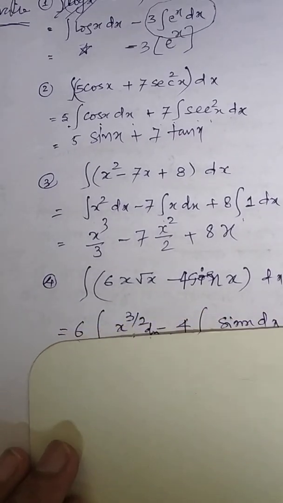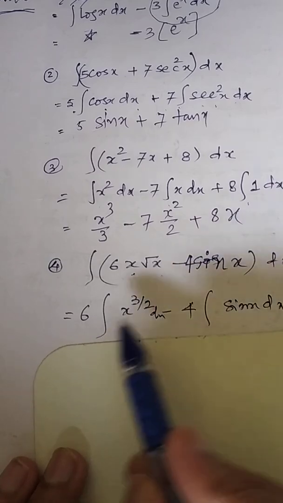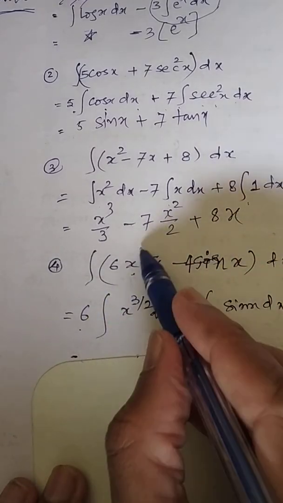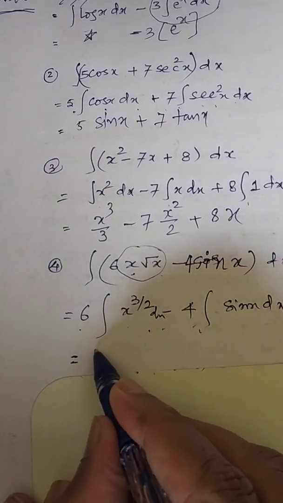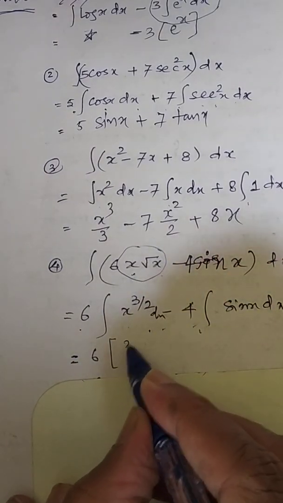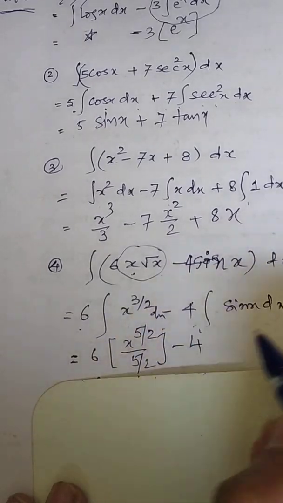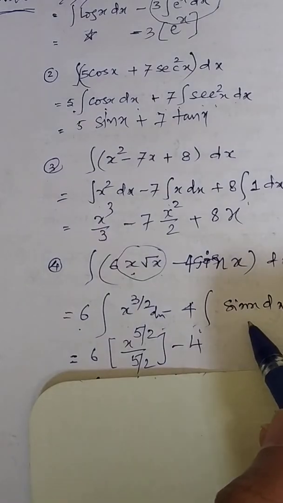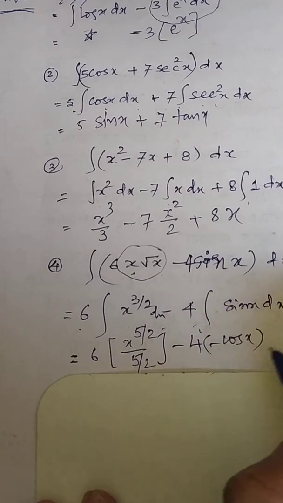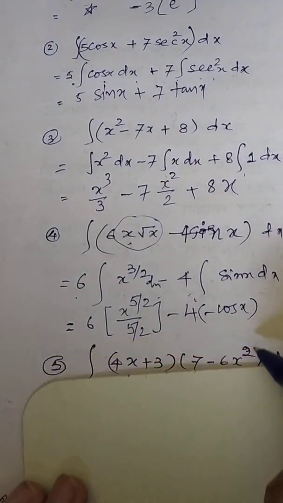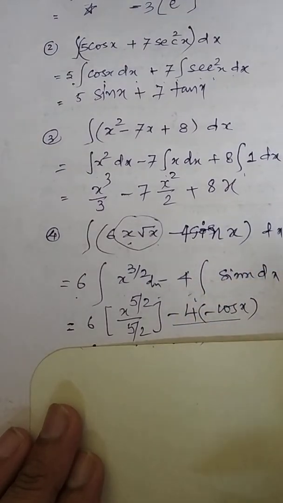Now moving ahead, and I am sharing something, 6x root x minus 4 sin x plus x dx. 6 will be separate. This multiplication can be written as x raised to power 3 by 2 dx minus 4 as it is sin x. 6 I am writing. It will be nothing but x raised to power 3 by 2 plus 1 is 5 by 2 divided by 5 by 2 minus 4. Okay. Now integration of sin is nothing but minus cos. Always remember there will be issue with the signs. So in the next step, you can just add this here, multiply this, you will be getting 4 cos x.